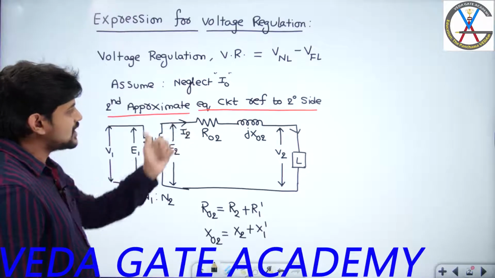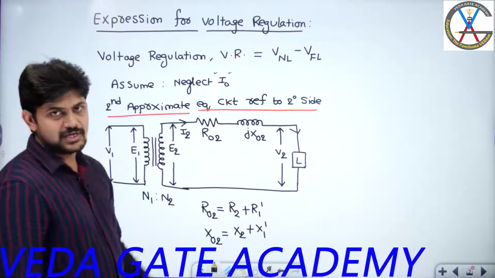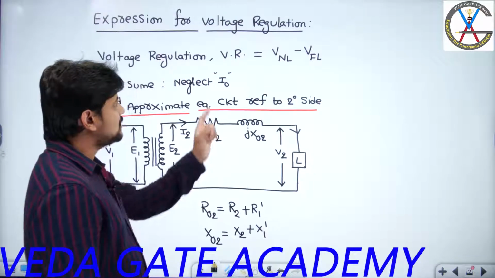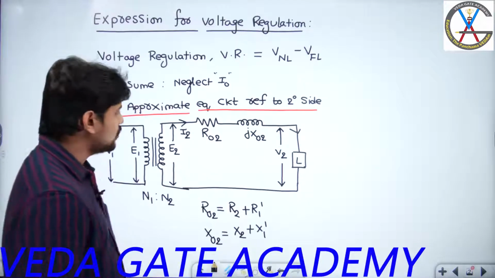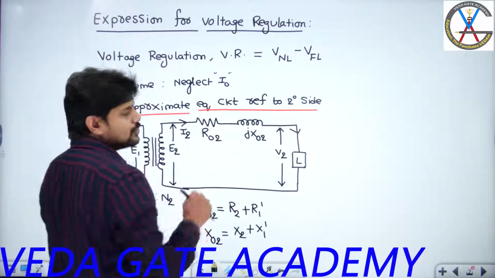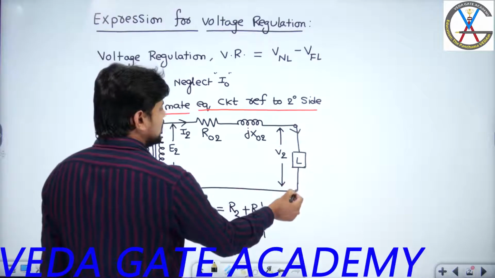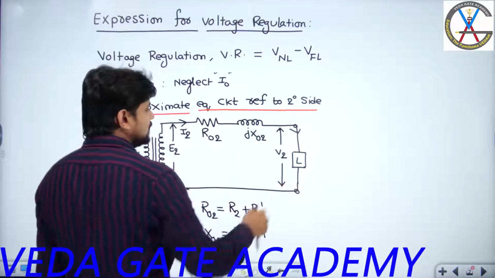Now using this secondary side equivalent circuit diagram, we will try to derive the expression for voltage regulation. So what is the definition of voltage regulation? I have mentioned: change in terminal voltage from no load to full load. Now imagine the no load condition. What is the meaning of no load? That means I am not going to connect any load across these terminals, so assume that these terminals are open circuit.